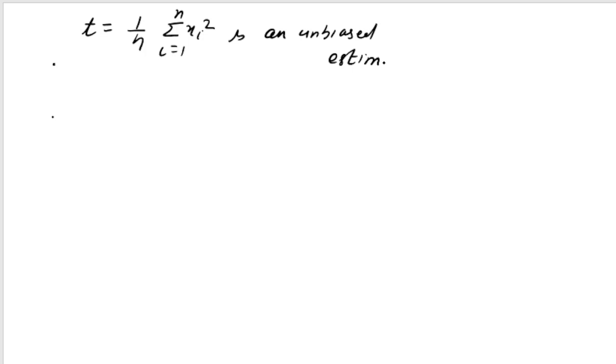We have concluded that T, which is given by 1 by n summation of xi square, i varies from 1 to n, is an unbiased estimator of mu square plus 1, and this proves the result.